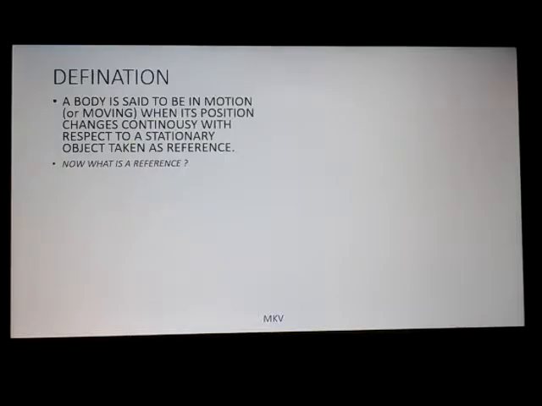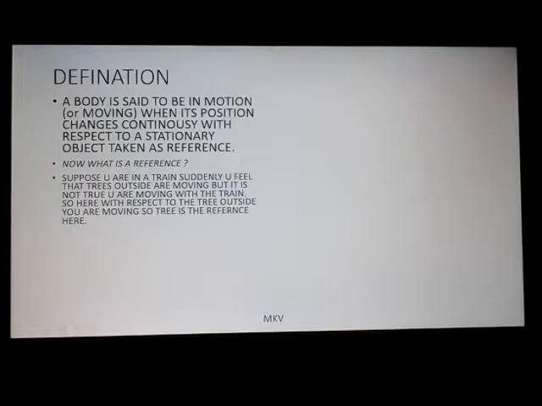Suppose you go out to the house of your friend. Now clearly if you go from your house to your friend's house, you certainly cover a distance and you are in motion, that is your position keeps on changing till you reach your friend's house. Now I have mentioned a topic, reference. Now what is a reference?